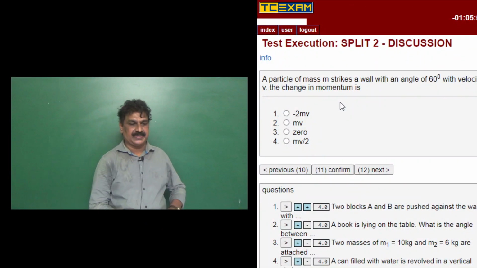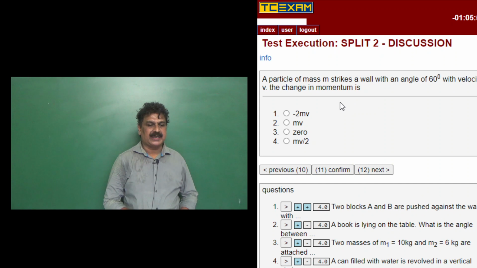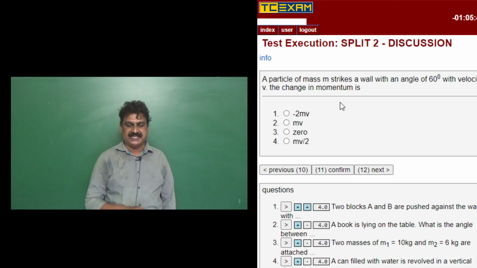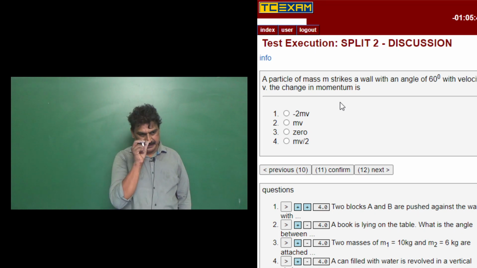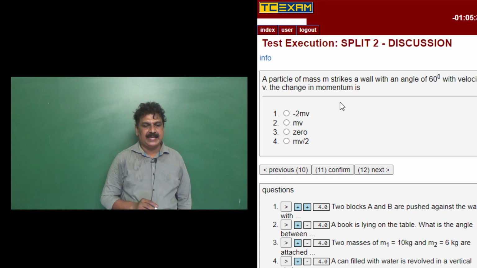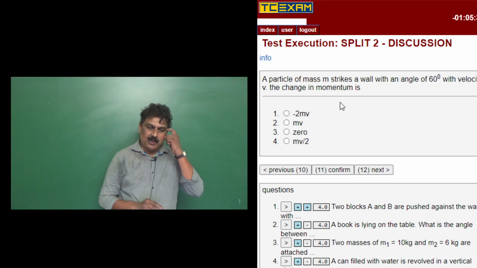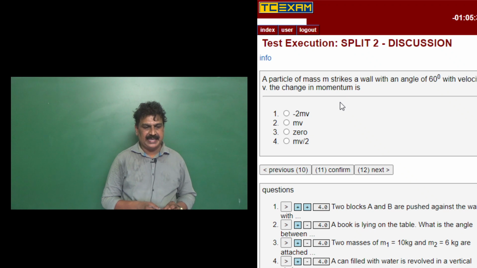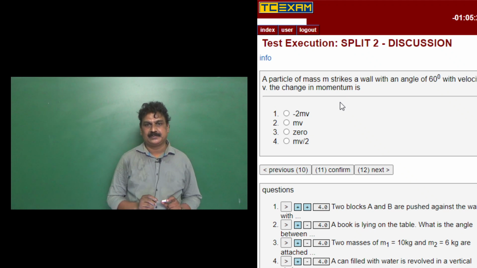The next question: a particle of mass m strikes a wall at an angle of 60 degree with velocity v. The change in momentum is minus 2 mv, mv, 0, mv by 2.